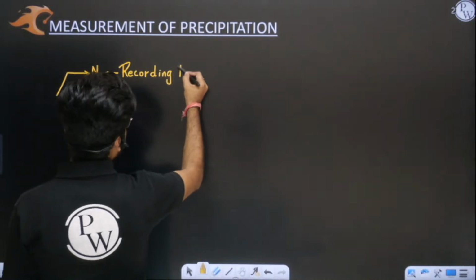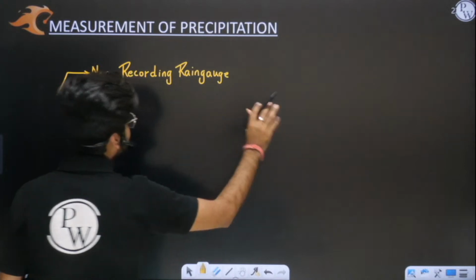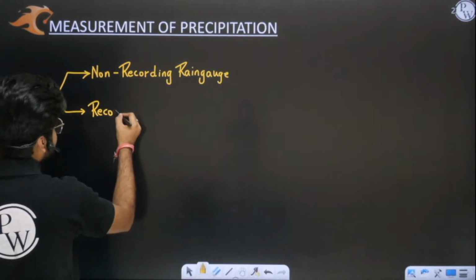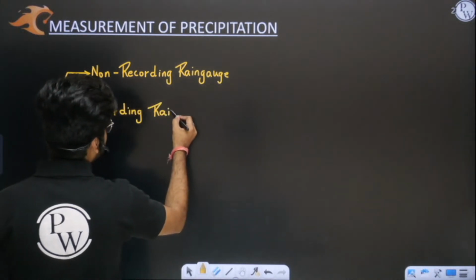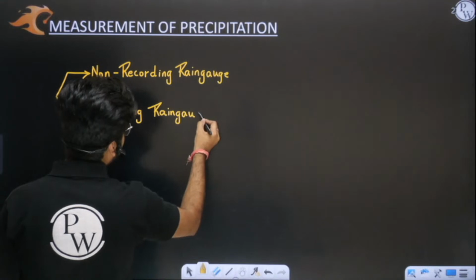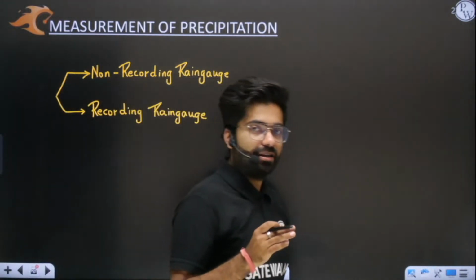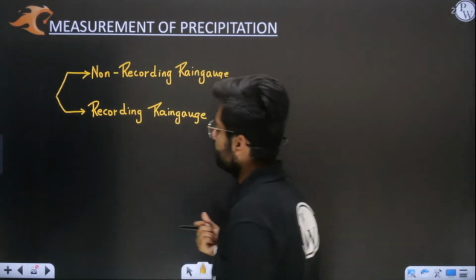Listen very carefully. Can you tell me the difference between non-recording and recording rain gauge? Kindly try to comment if you know it, or try to guess it. Simply try to guess it. No matter if your answer is wrong, just try to tell me the difference between non-recording and recording. Can you tell me? Try to guess what is the difference between non-recording and recording rain gauge.